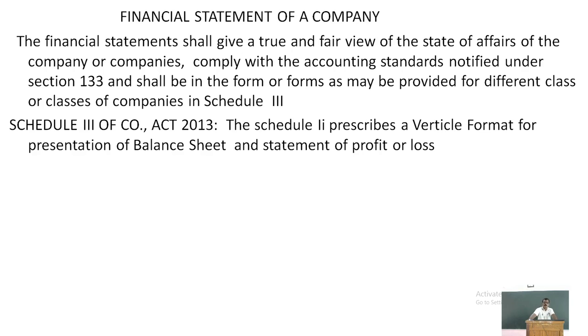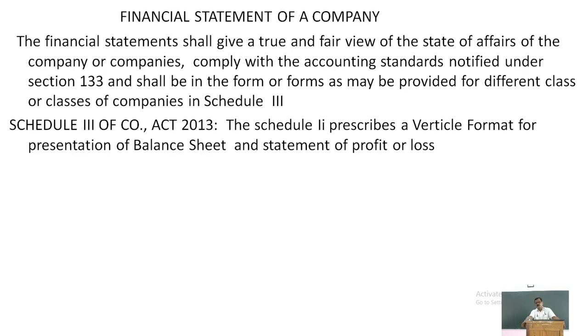Right? And also statement of profit and loss. But in case of companies, just the companies, the Companies Act of 2013 prescribes the format. It is vertical format and how it is to be presented. The various items of the balance sheet, how it is to be presented, is given in this particular schedule. So, the balance sheet should be prepared in the same manner, in the same format as it is prescribed in the Schedule 3. That means it cannot be presented in any manner.